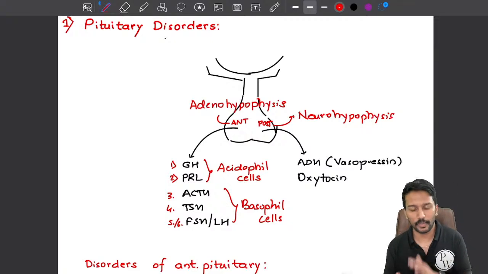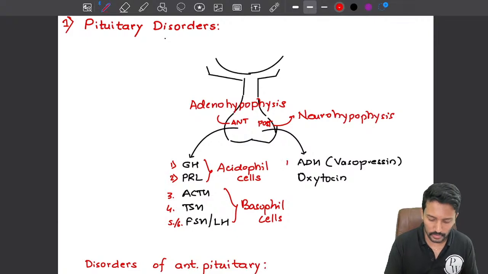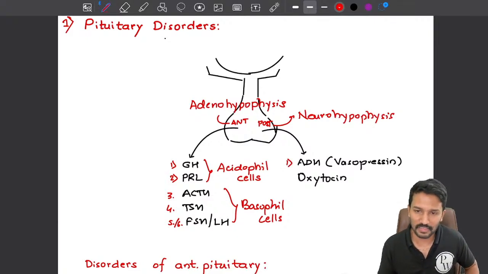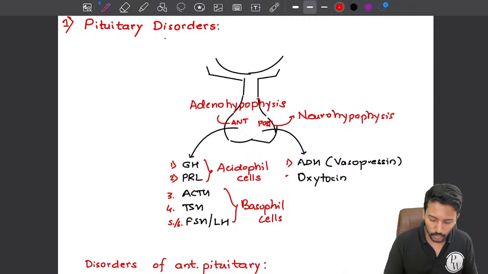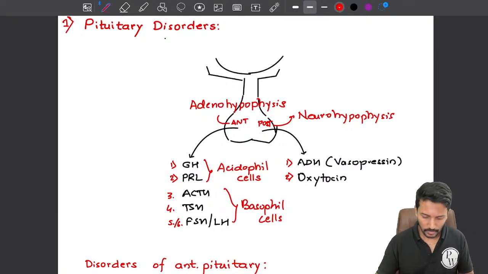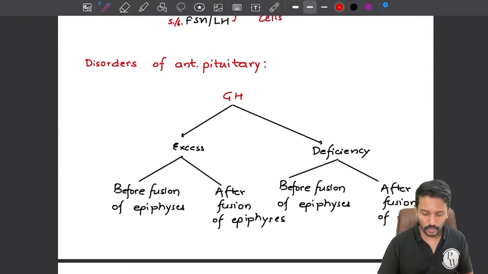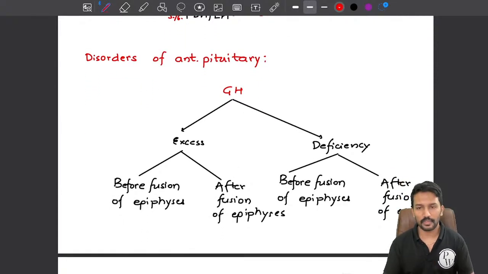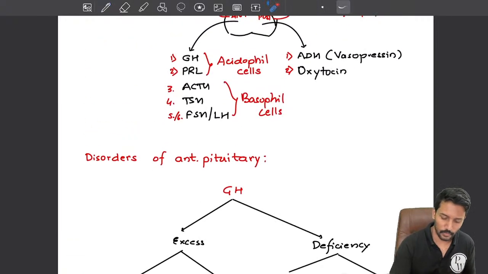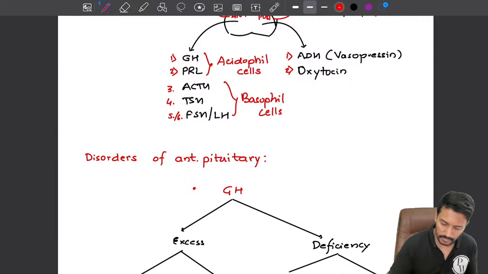Now when it comes to posterior pituitary, it secretes 2 hormones. Number 1, ADH or vasopressin, which is concerned with regulation of your plasma osmolality, and number 2, oxytocin, which is concerned with milk ejection reflex and your parturition or labor. Okay, now let us look at the disorders of the anterior pituitary. First let us take growth hormone. Let us address one by one. We will start with the growth hormone. So that will be my first hormone.